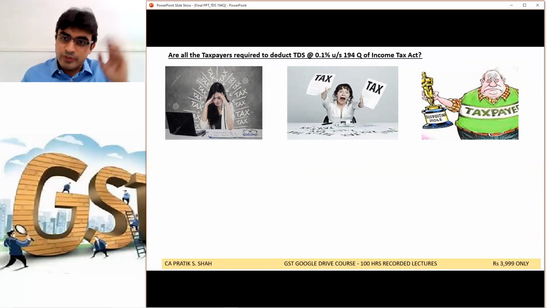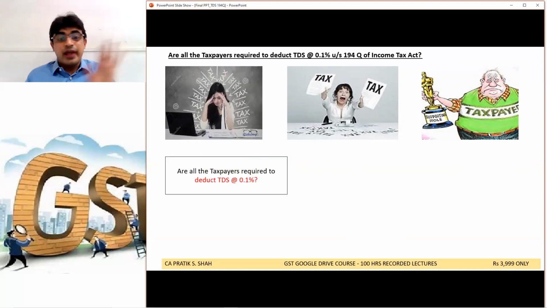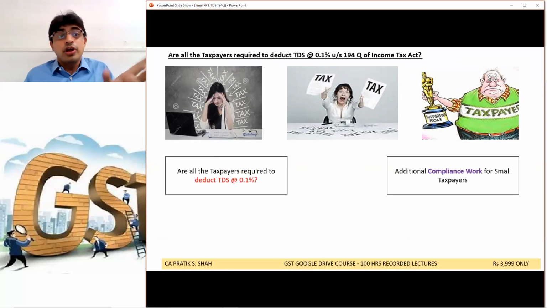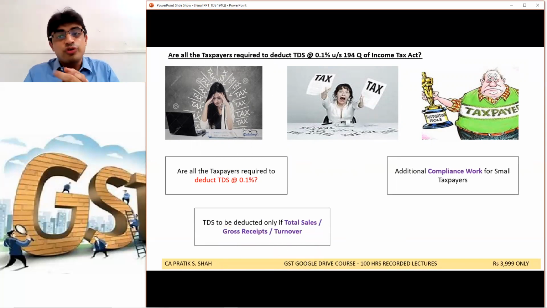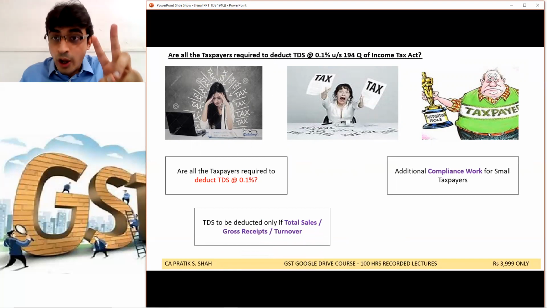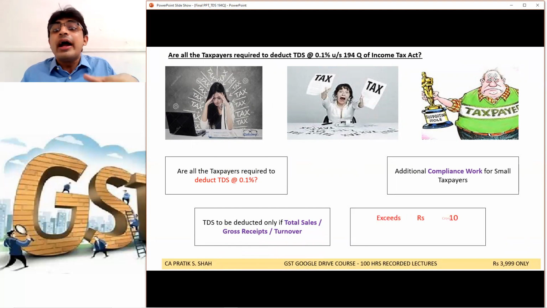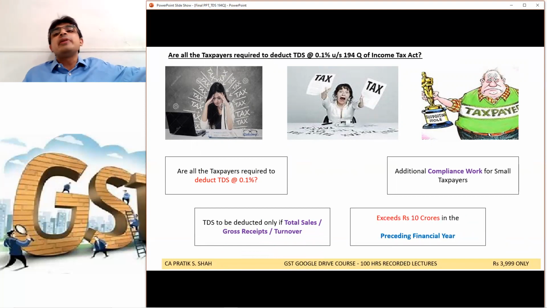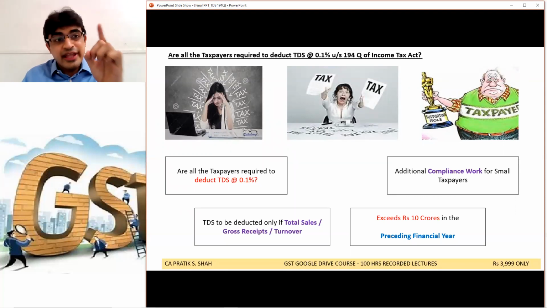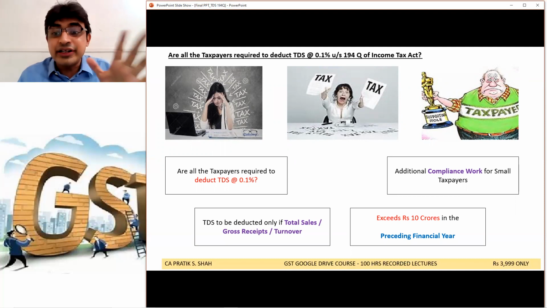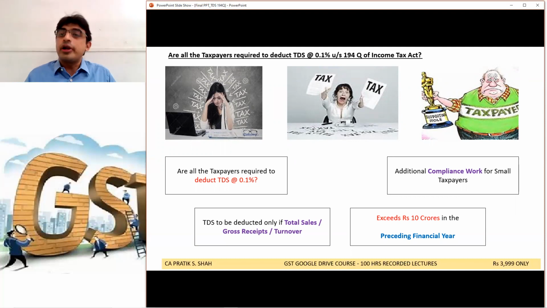If it is just above 50 lakh, then is TDS simply to be deducted? No, it is not that way. There won't be any additional compliance work. Listen carefully. TDS is to be deducted only by the taxpayer whose gross receipts or turnover exceed rupees 10 crore in the preceding financial year. So if the company's turnover exceeds rupees 10 crore and it is making me payment above rupees 50 lakh, then only the company will deduct my TDS at the rate of 0.1%.